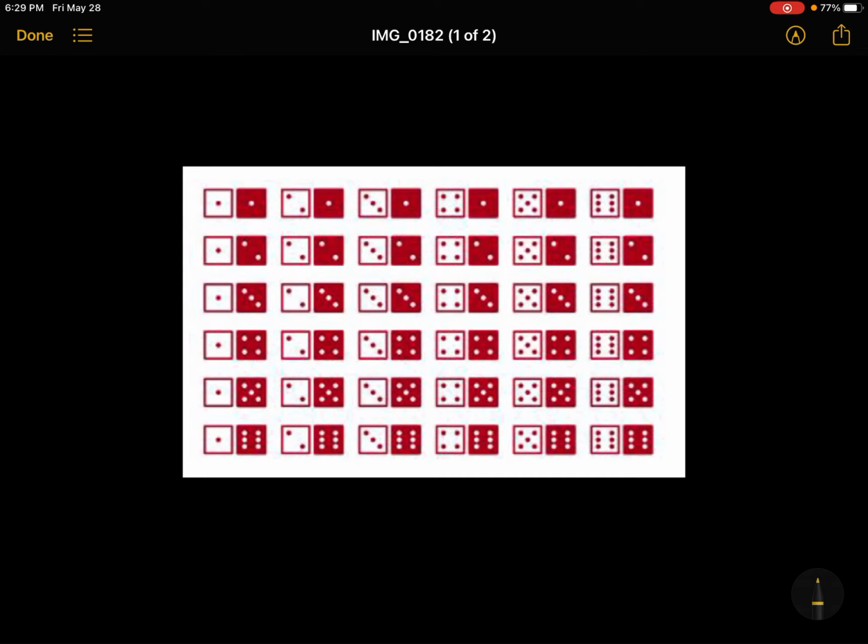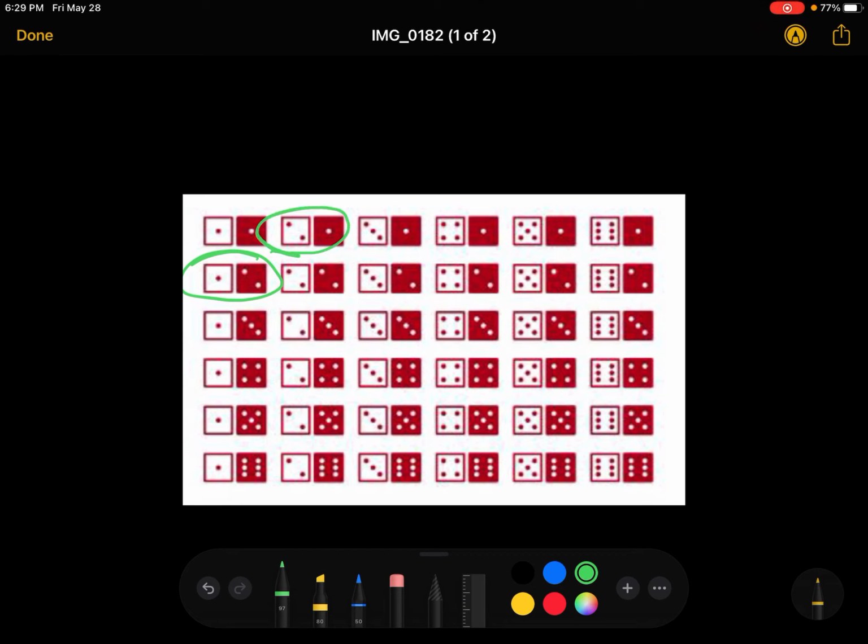We have 2 dice. Even if the dice have the same color, they are different. So we want to acknowledge that they are different. So you could get a 1 and a 1, a 1 and a 2. Notice that this one is different from this one, although they both total 3.